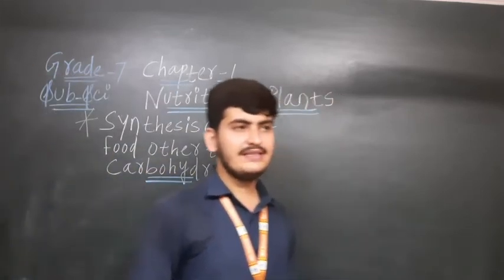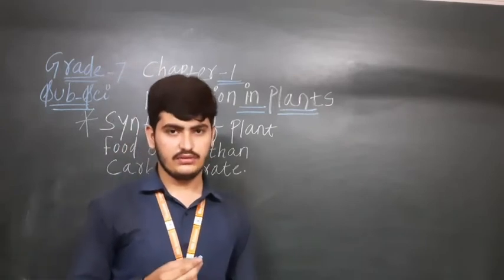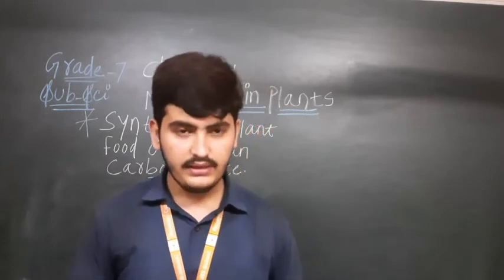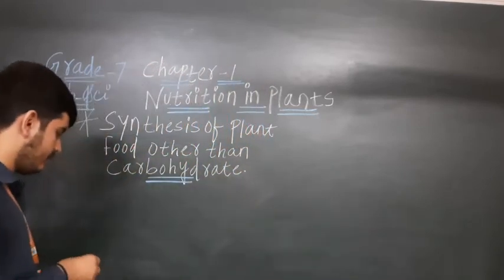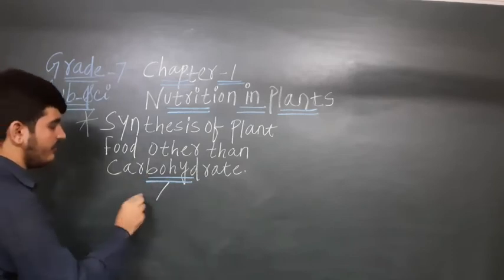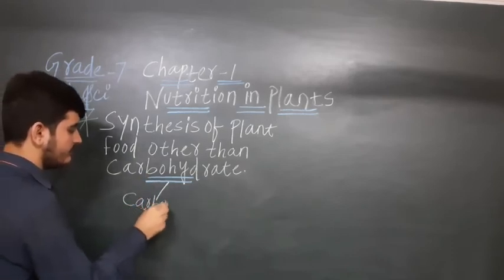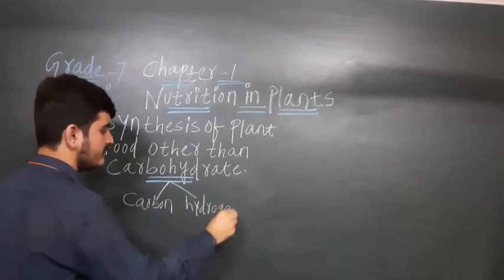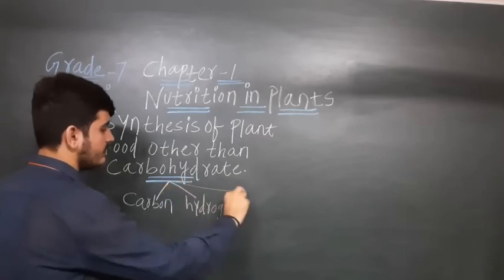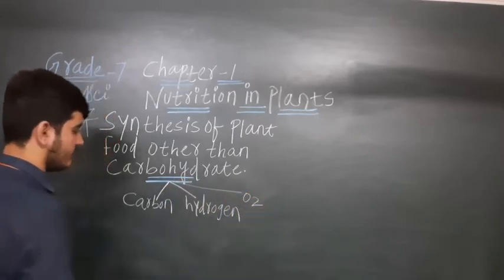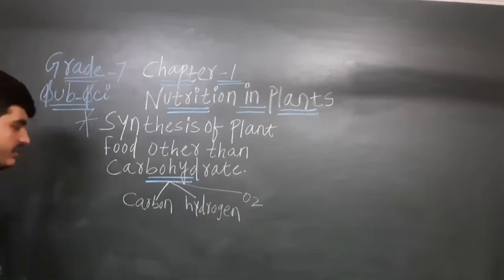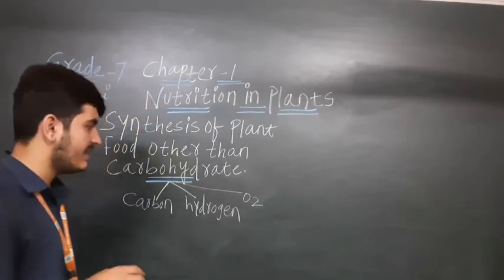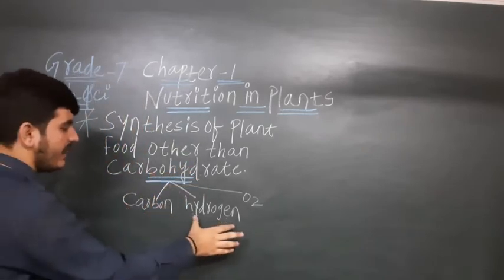Now the carbohydrates are made up of carbon, hydrogen and oxygen. That carbohydrate is made up of carbon, the second one is hydrogen, and the third one is oxygen. We can write O2 also. Carbon, hydrogen and oxygen. These carbohydrates the plants are getting when they are doing the photosynthesis process. The carbohydrates are made up of carbon, hydrogen and oxygen.